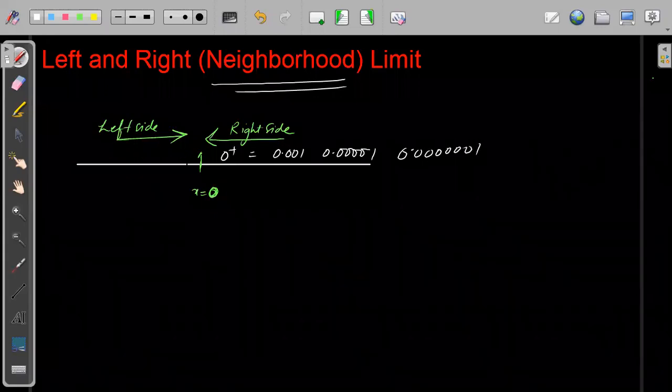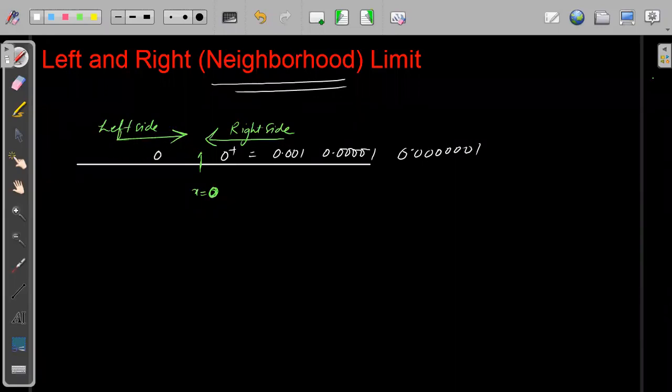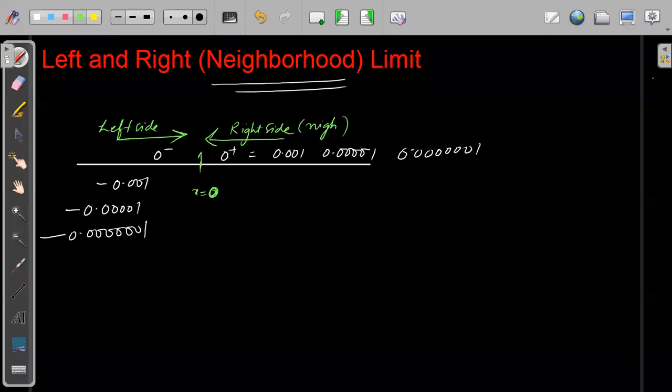0.0000001, right? The left side can be represented as 0 minus, a simple representation, right? So this can be minus 0.001, minus 0.00001, minus 0.0000001, and there is no end to it. So this is known as the right side, this is known as the left side. Okay, this is known as the right side neighborhood, and this is known as the left side neighborhood.